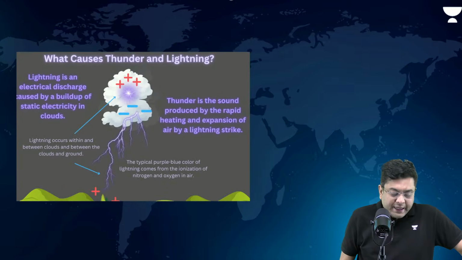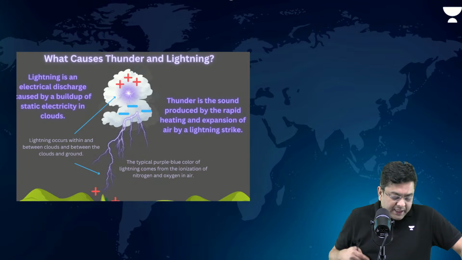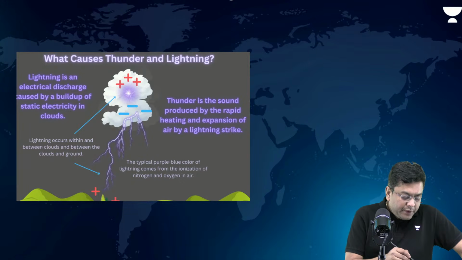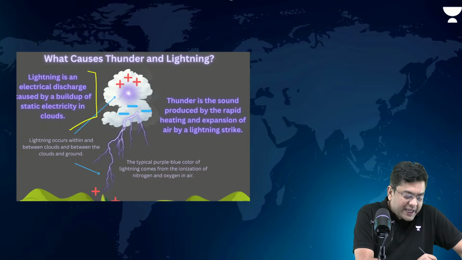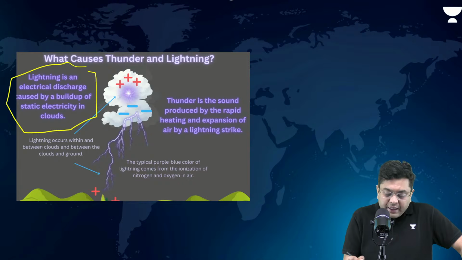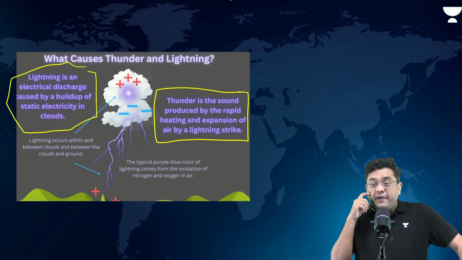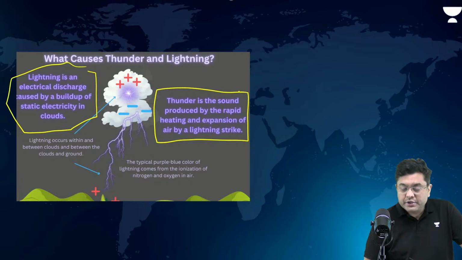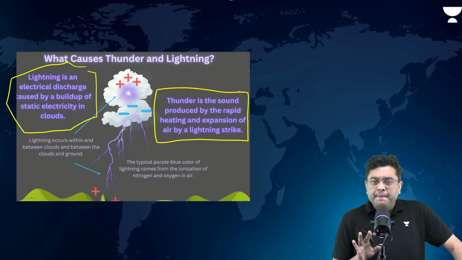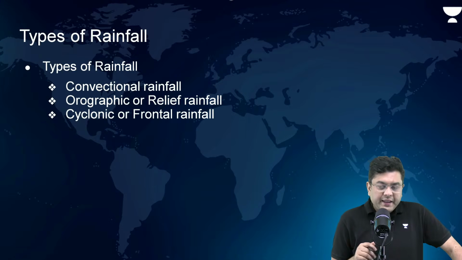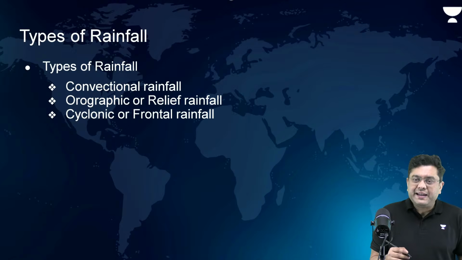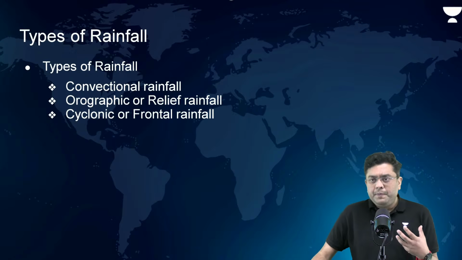Okay. Now, what causes thunder and lightning? Basically, you have electrical discharge caused by the buildup of static electricity in the clouds. Thunder is the sound produced by the rapid heating and expansion of air during the lightning strikes. Okay, this is clear.